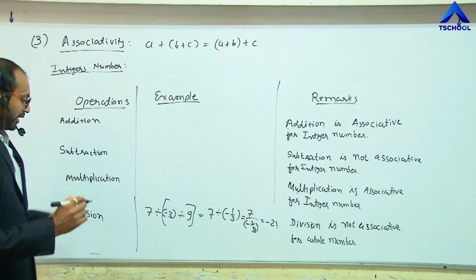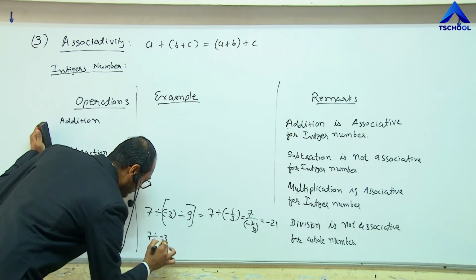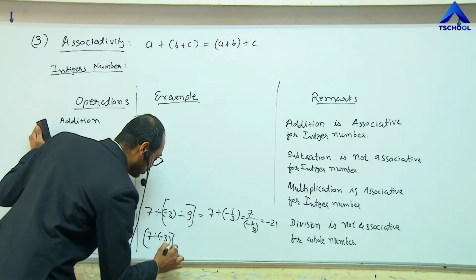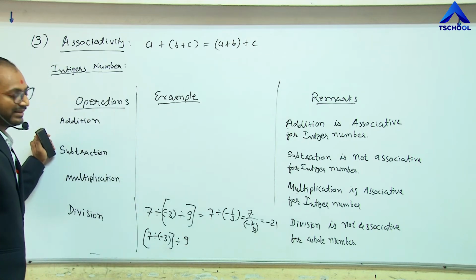Now let me take the grouping of these two: 7 divided by minus 3, and then we will do this division by 9. What is the result?